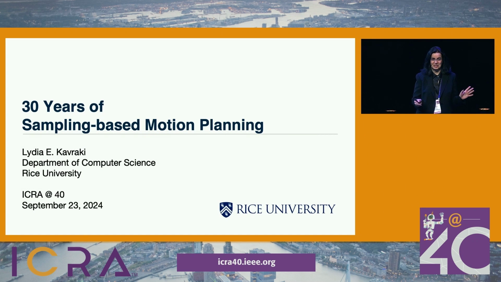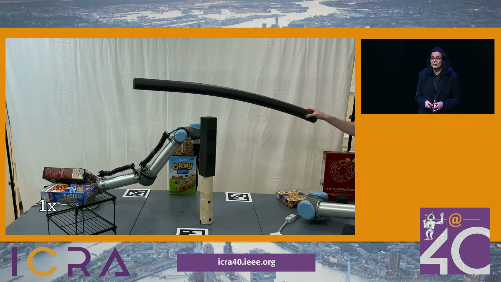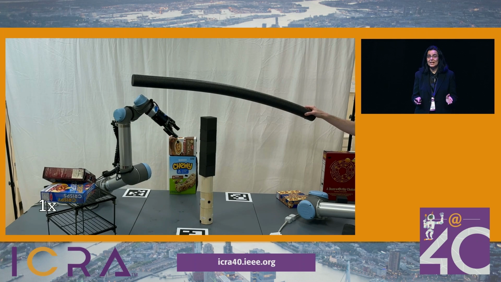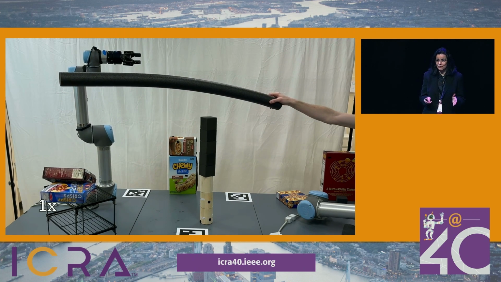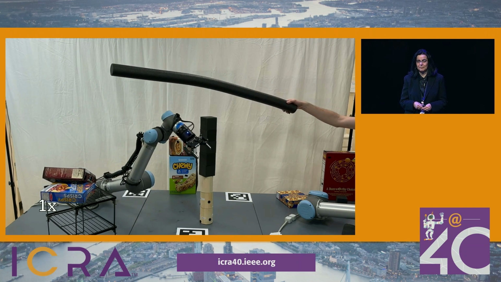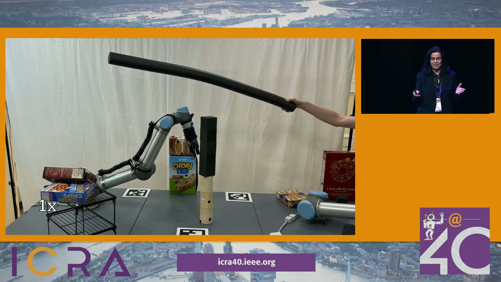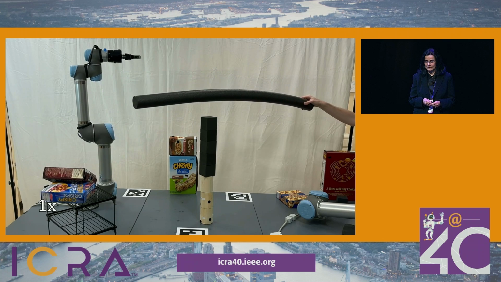I never imagined I would be standing in front of you today talking about 30 years of research on sampling-based motion planning. So what's the latest? With our most recent developments, we can do online planning in milliseconds on a conventional CPU, fast enough to plan in lockstep with point clouds coming from a depth camera. So full motion planning capabilities in the presence of unmodeled dynamic obstacles.